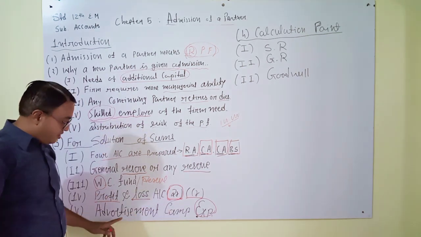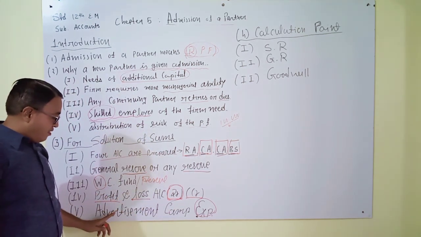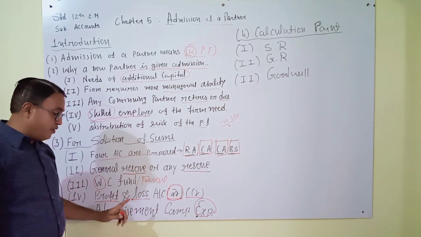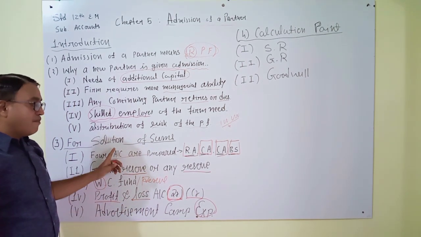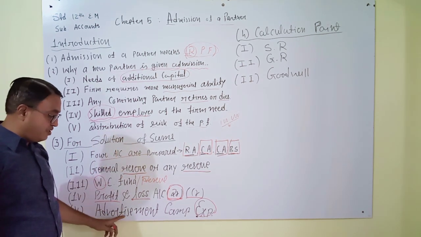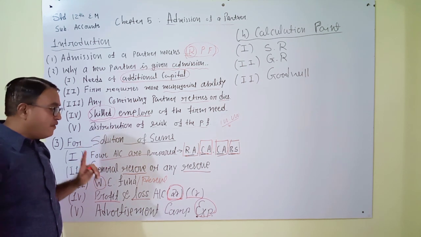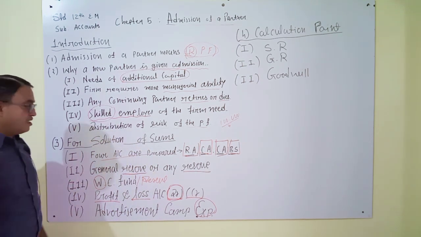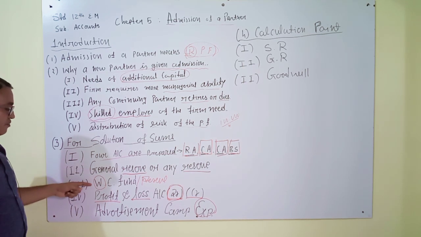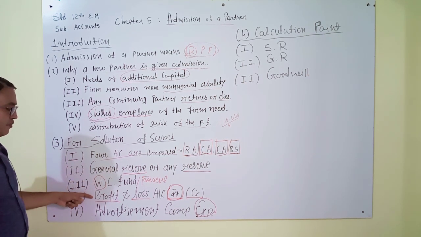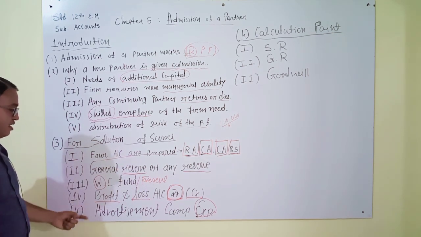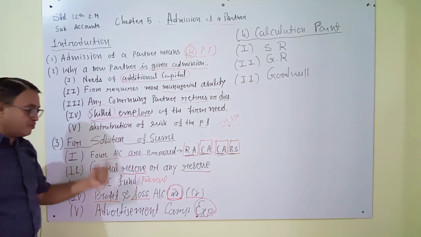So it is advertisement campaign expense. It will also be distributed among the partners, but with which partners will it be distributed? Always remember, here are three points given: general reserve, workman compensation fund, and profit and loss account, either debit or credit, and advertisement campaign expense.